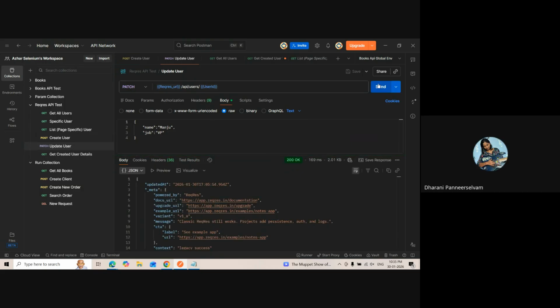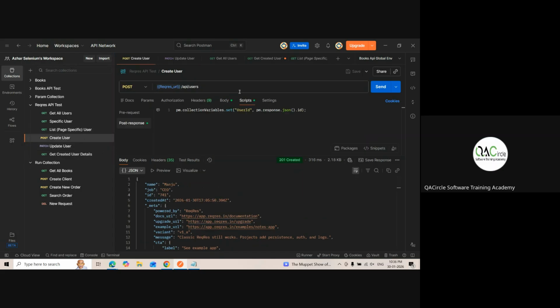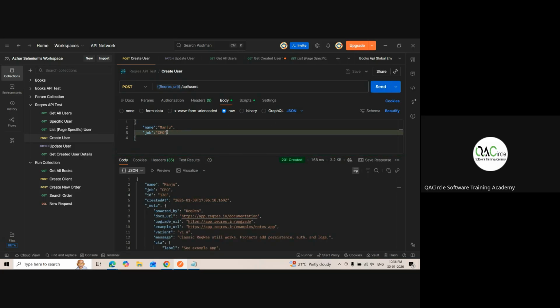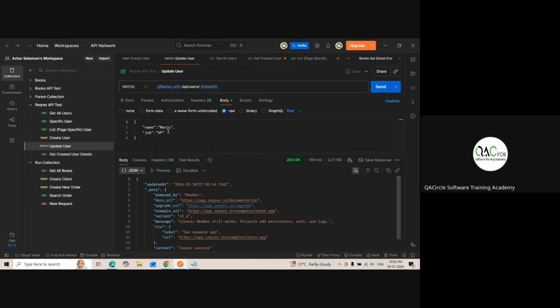I have a doubt. We are updating the job only, no, but instead of that, the ID is getting updated. Where? Manju. It is create user, no? I can create the user a number of times, but it should be unique only, no? We can create the user 100 times also. But only the job we are giving. This is update user. Here we are changing the body, that's it.